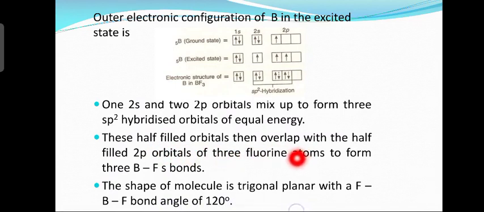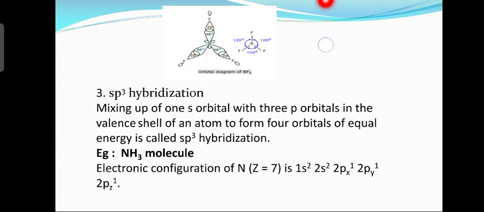The shape of the molecule is trigonal planar. Since there is sp2 hybridization, what is the shape? Trigonal planar, with an F-B-F bond angle of 120 degrees. Can you see here the orbital diagram? The 3 sp2 hybridized orbitals are shown, and the light green and light yellow ones are the p orbitals of the fluorine atoms. They overlap, forming 3 boron-fluorine bonds. What is the bond angle? 120 degrees.